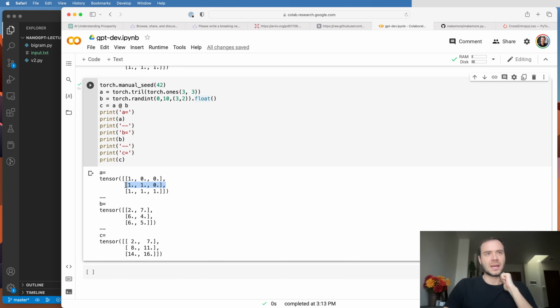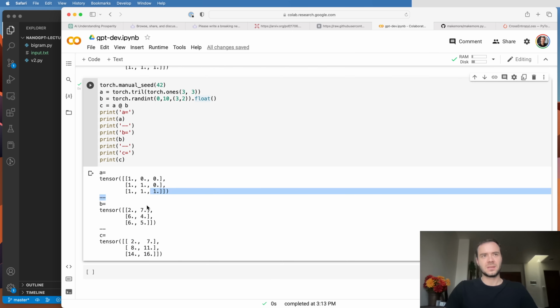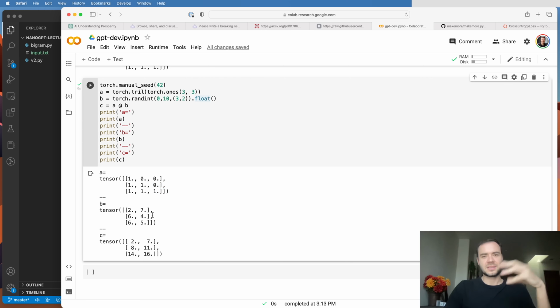Now here we have 1 1 0. So here, 1 1 0 dot product with these two columns will now give us 2 plus 6, which is 8, and 7 plus 4, which is 11. And because this is 1 1 1, we ended up with the addition of all of them. And so basically, depending on how many ones and zeros we have here, we are basically doing a sum currently of a variable number of these rows, and that gets deposited into C. So currently we're doing sums because these are ones, but we can also do average, right? And you can start to see how we could do average of the rows of B in an incremental fashion.